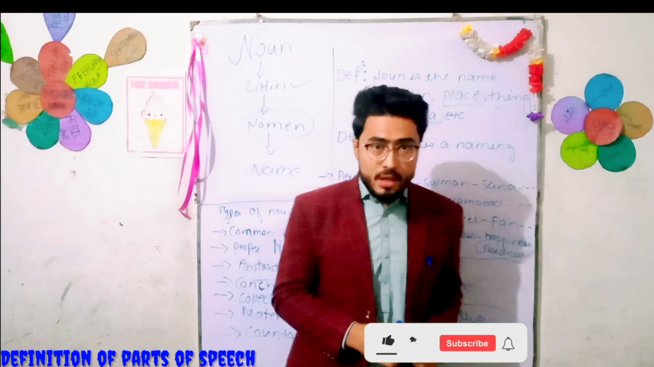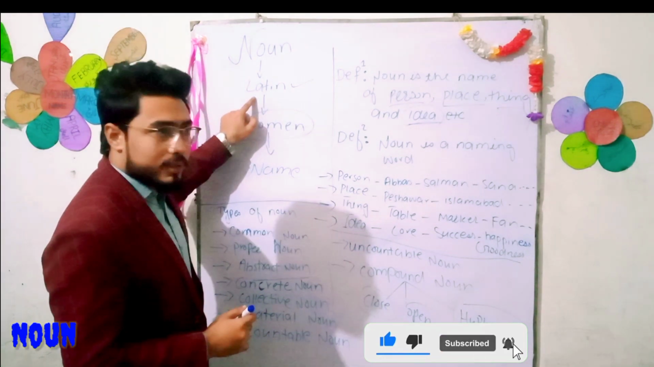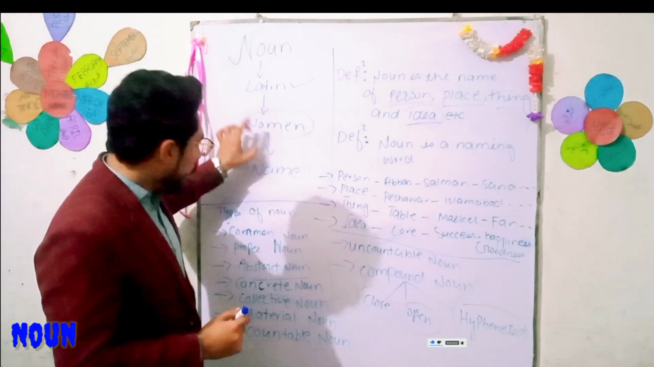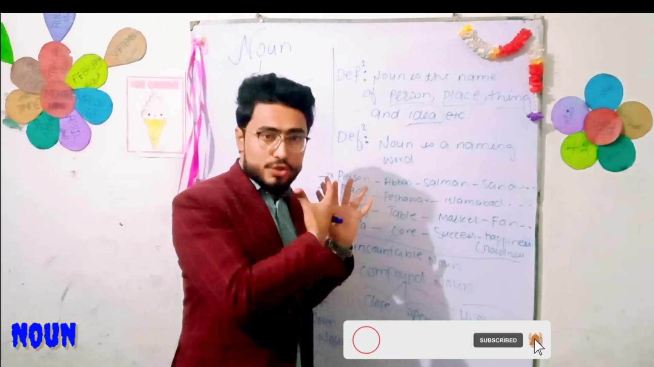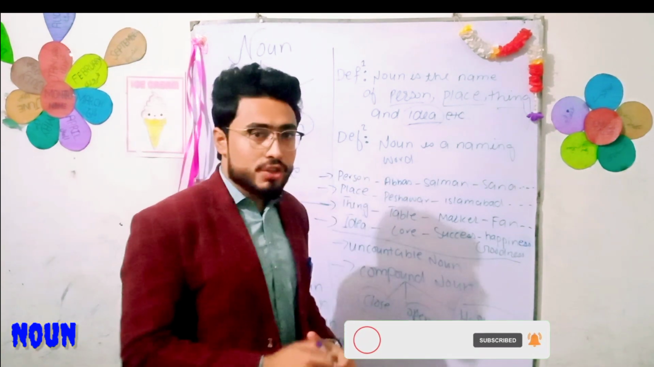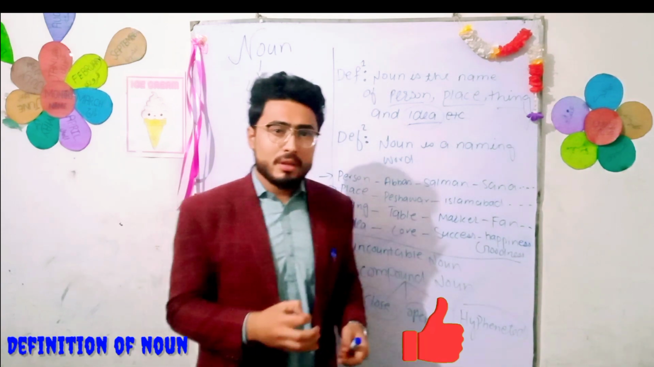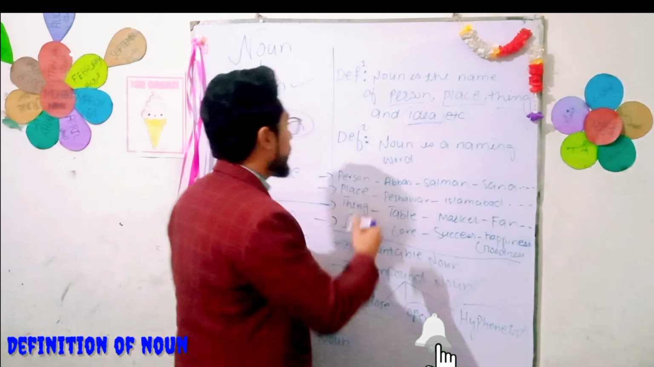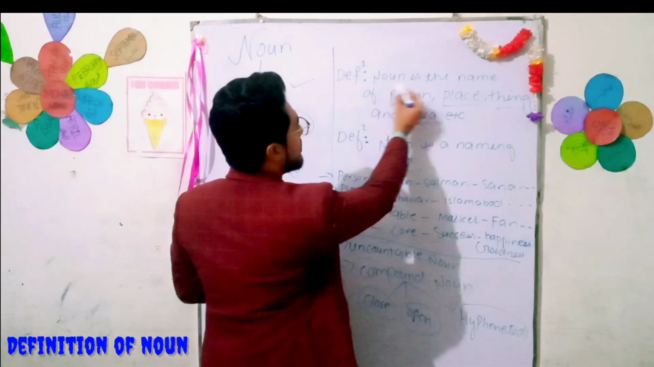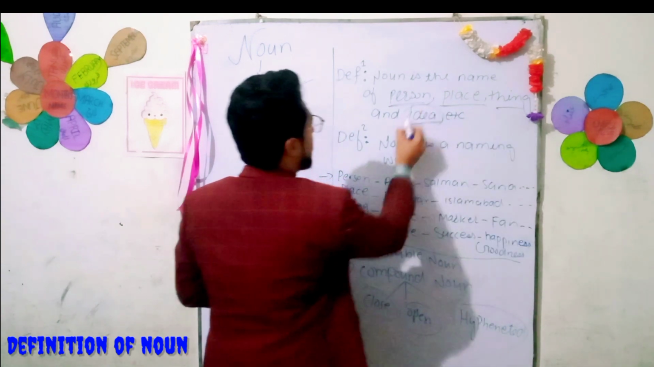What is a noun? The word noun is taken from the Latin word nomen. Nomen means name, right? This is the origin of a noun. Now, what is the definition of a noun? A noun is the name of a person, place, thing, and idea, right?